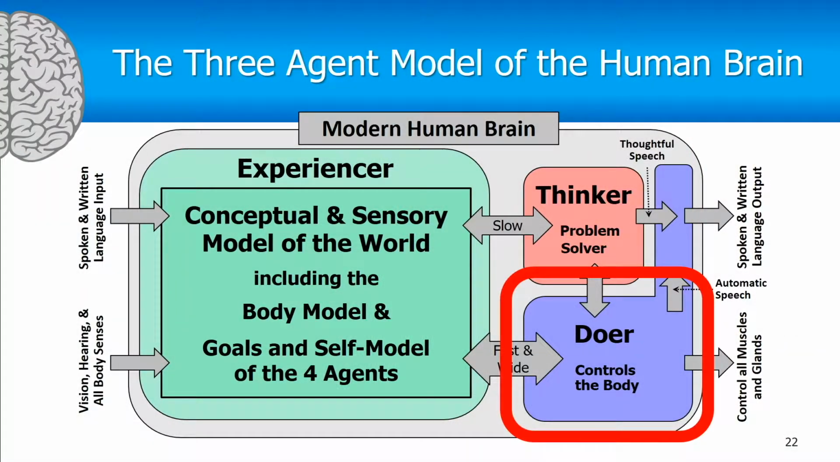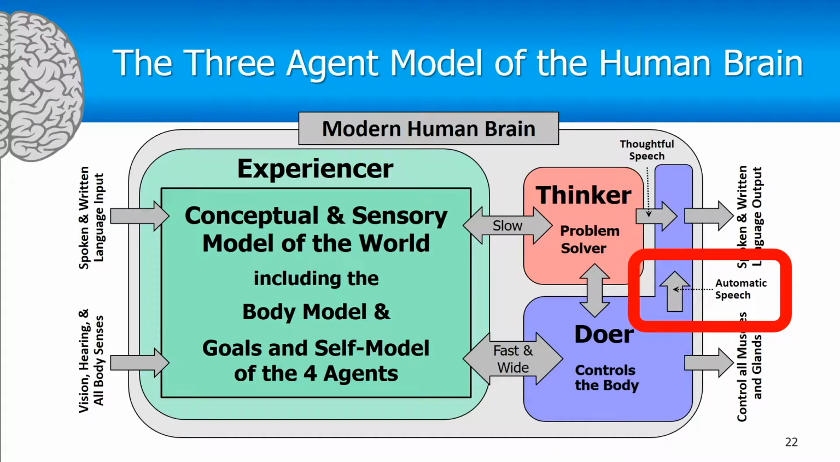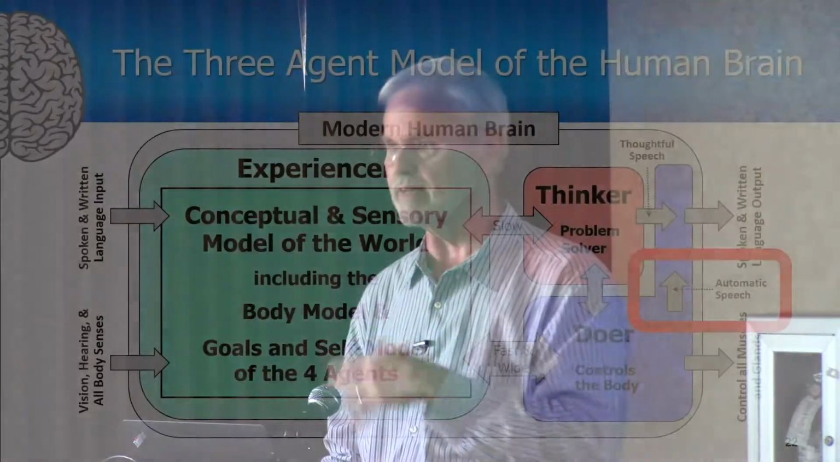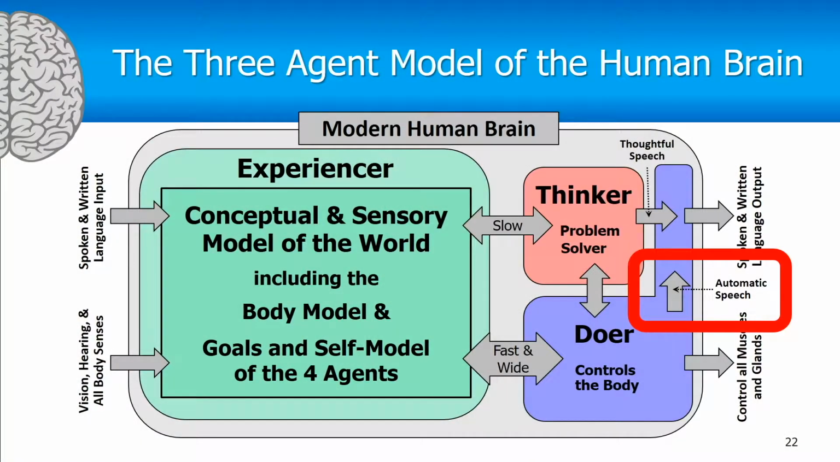The doer controls the body, and it also has feelings and emotions. And the doer is the agent that produces automatic speech. It turns out that most of our speech is automatic. If you're not aware of the next word that's going to come out of your mouth during the time that you're saying it, that's automatic speech. And the experiencer and the doer together are very capable of having a long conversation purely with automatic speech.